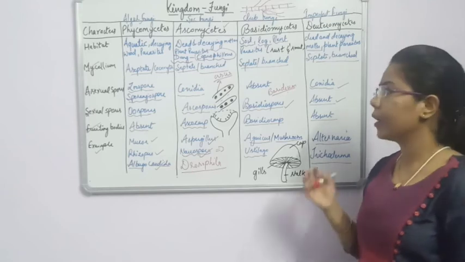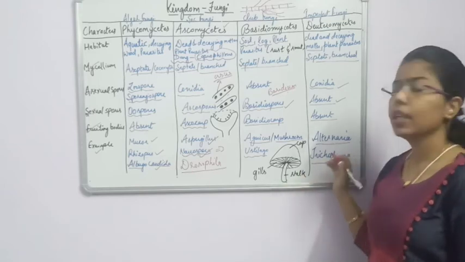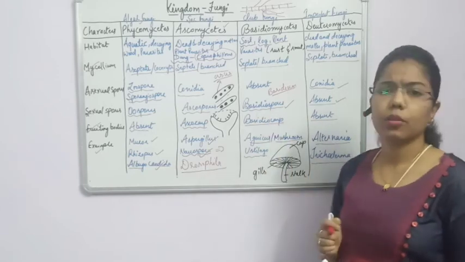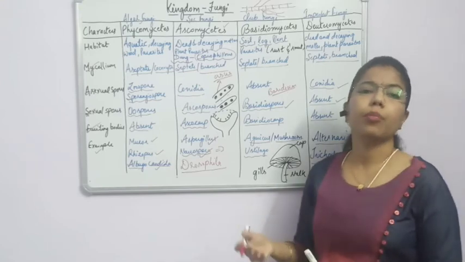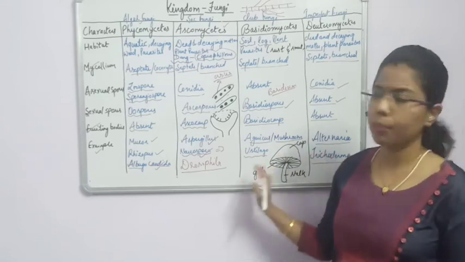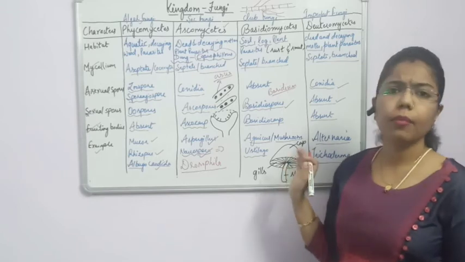As we say that fungi are also decomposers, we use Trichoderma in day-to-day life to decompose dead and decaying organisms. So here we have completed the 4 different classes of the kingdom fungi.